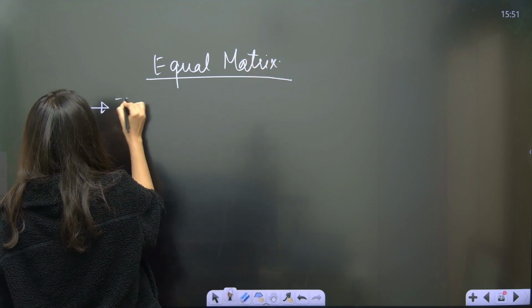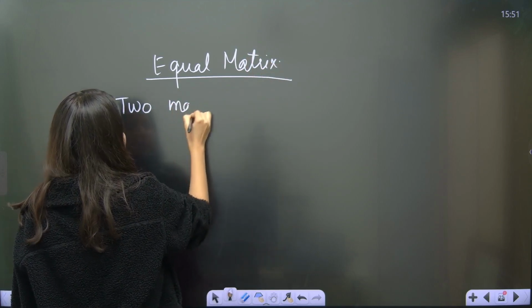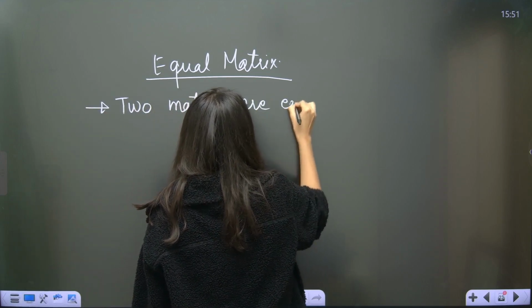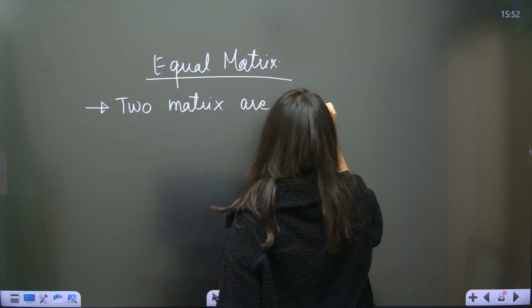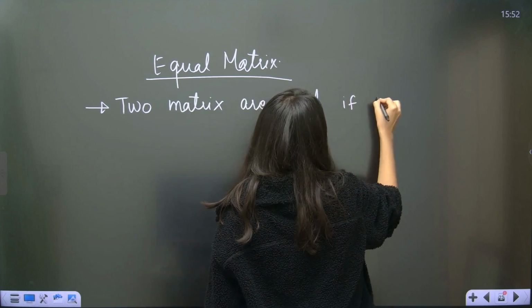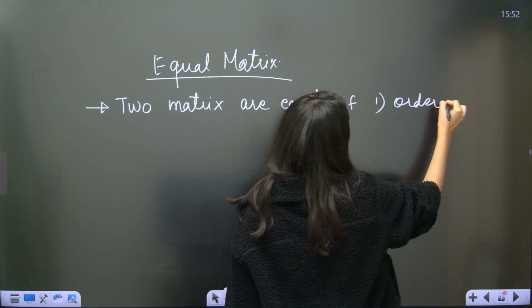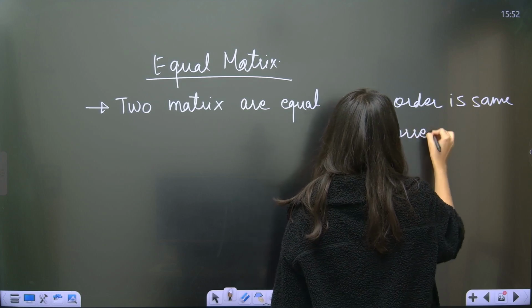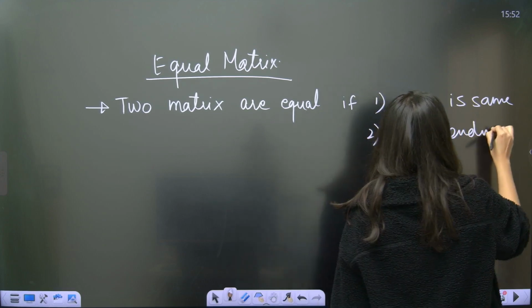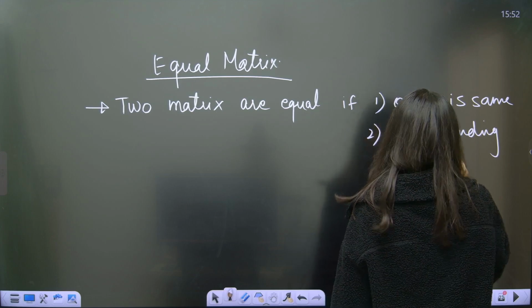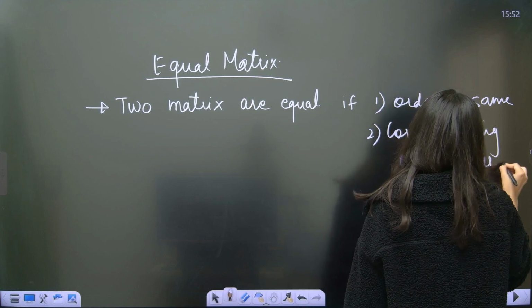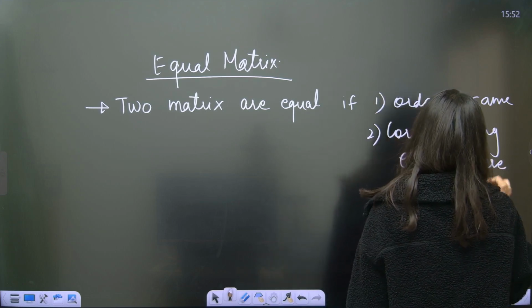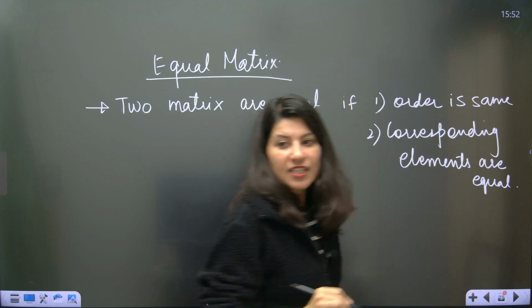Two matrices are equal if, first thing, the order of both is the same, and corresponding elements are equal.